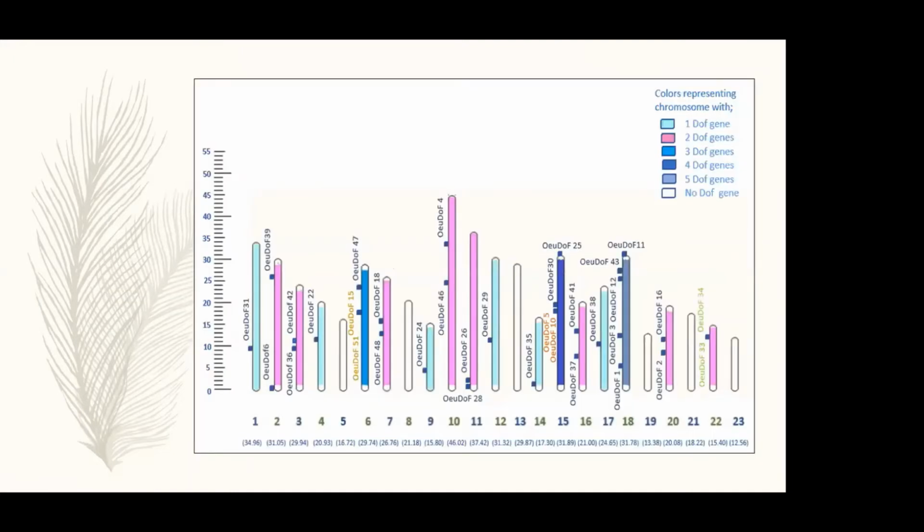This is the image that I made using PowerPoint. The color represents the chromosome's width. This color represents one DOF gene. Different colors represent different chromosomes with different numbers of DOF genes, in order to simplify the data.